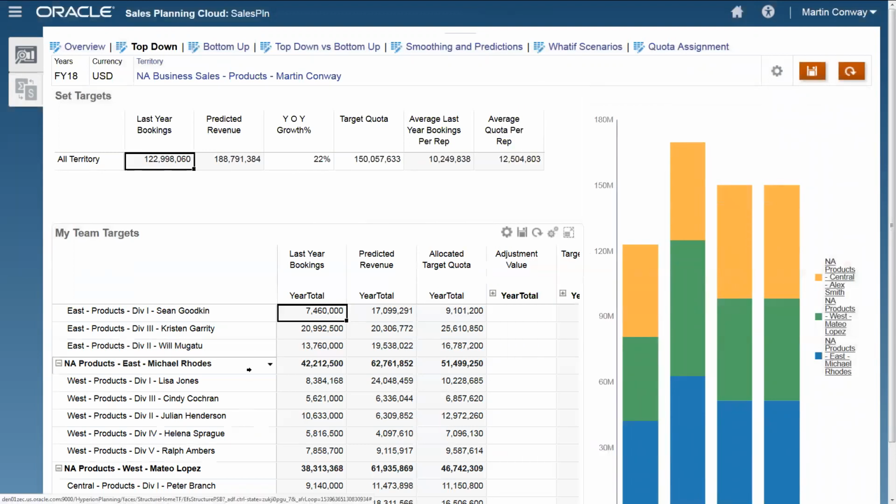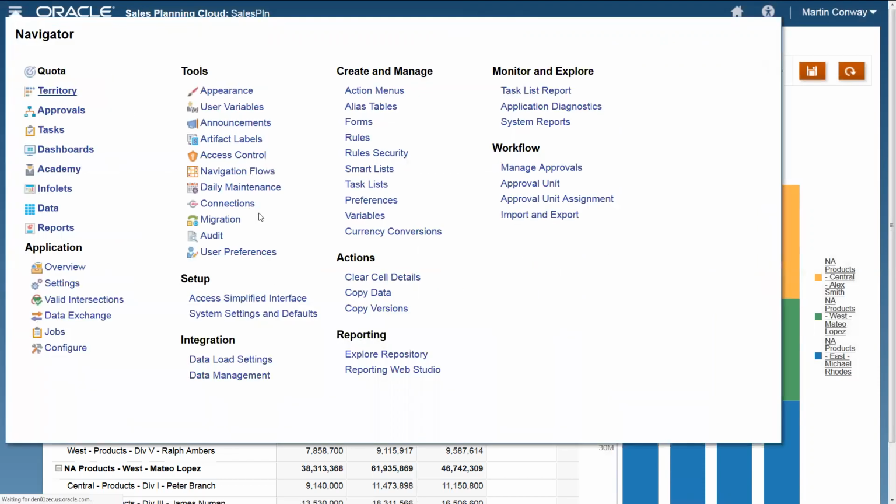All right, now I've set Lisa Jones's allocated target quota to be 10 million, which is a 22% growth of her last year's bookings for her current set of accounts. Easy to understand. But she's predicted to grow her revenue at 24 million, so she's going to blow out her compensation costs. So I'm going to go over to the territories piece and realign her territories, move some of her accounts around.